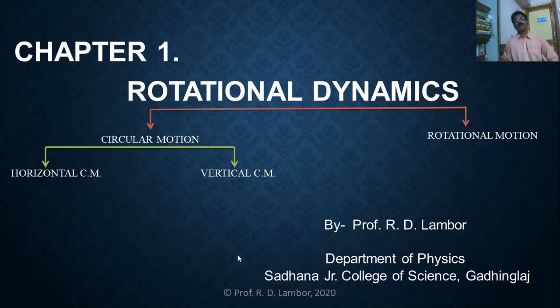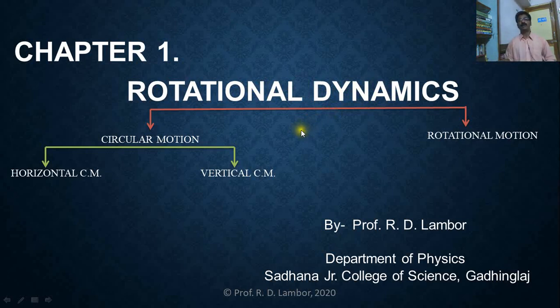So dear students, let us start first chapter of the 12th standard syllabus, the name Rotational Dynamics. And now you will clearly got idea why we were clearing the meaning of kinematics and dynamics. Rotational dynamics. This topic is divided into two subtopics.